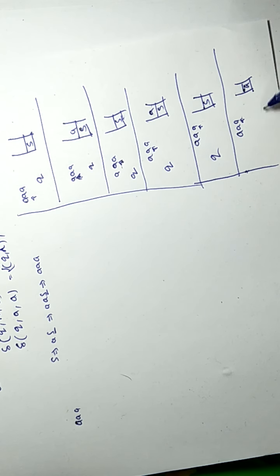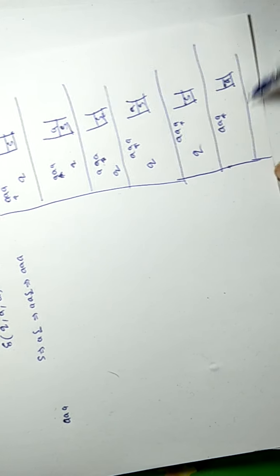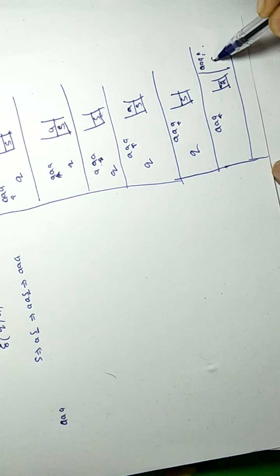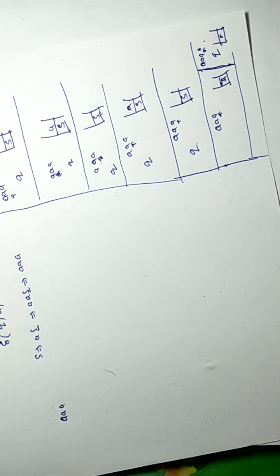We will pop this A, and at the end we will reach the end of the input, and the state remains Q, and the stack will become empty. Here we get an empty stack, so the input will be accepted.